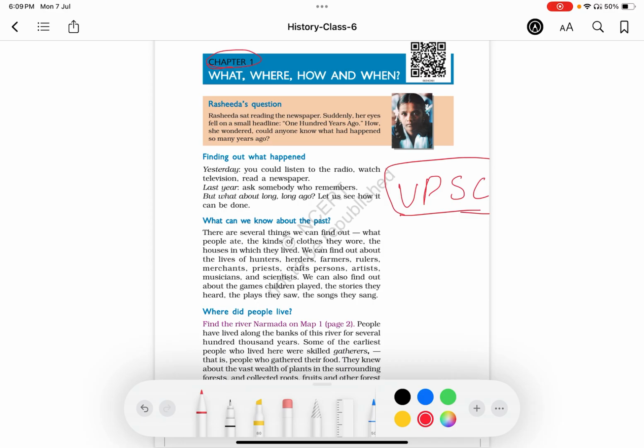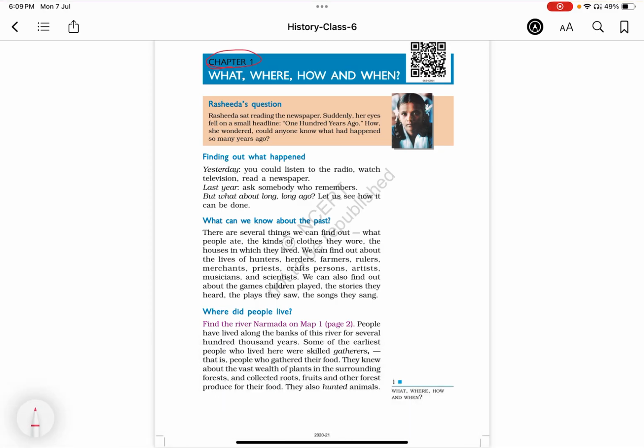So right now we started with the sixth standard NCERT history, chapter 1, What, Where, How, and When. So let us start. First, the first chapter, the first page, focuses on an introduction, which we are